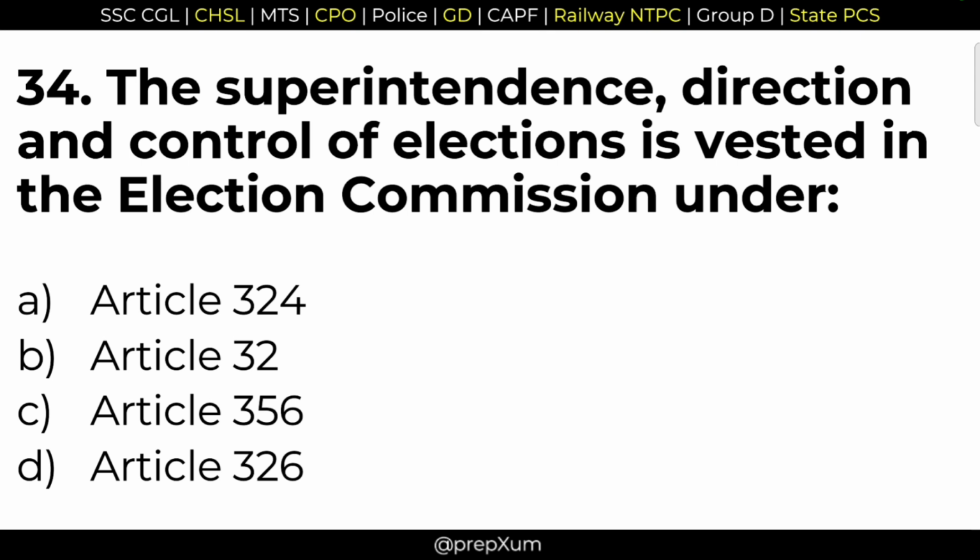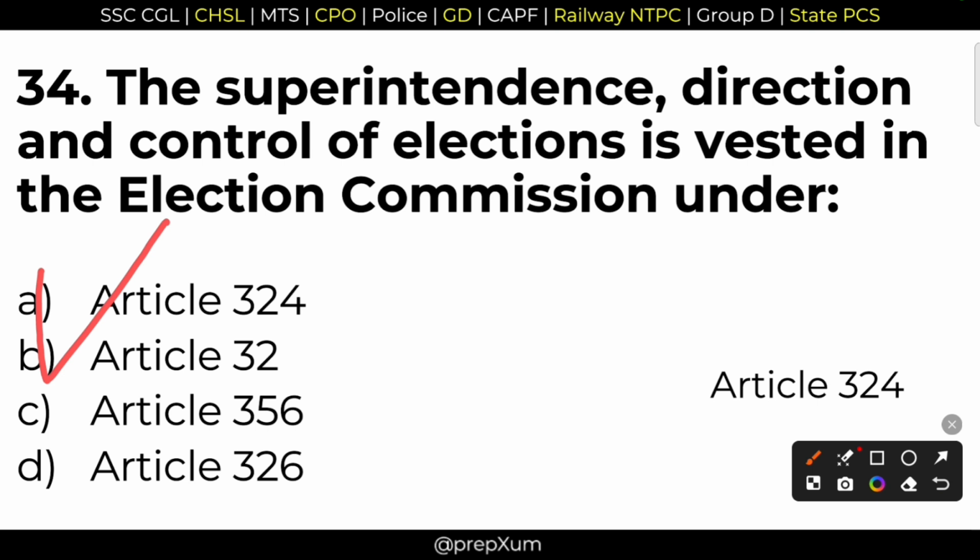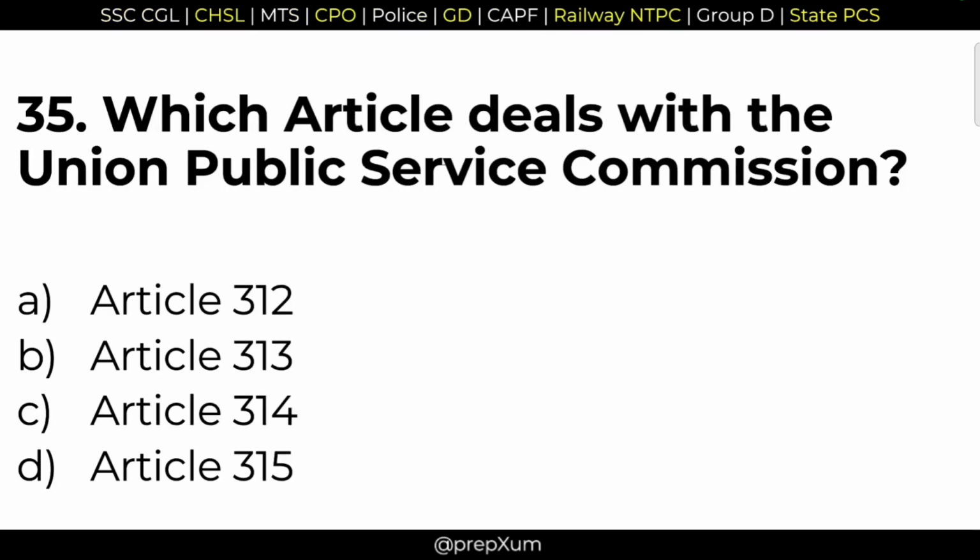34. The superintendence, direction and control of elections is vested in the Election Commission under which article? Option A, Article 324. Article 324 talks about the Election Commission. Next question. 35. Which article deals with the Union Public Service Commission?